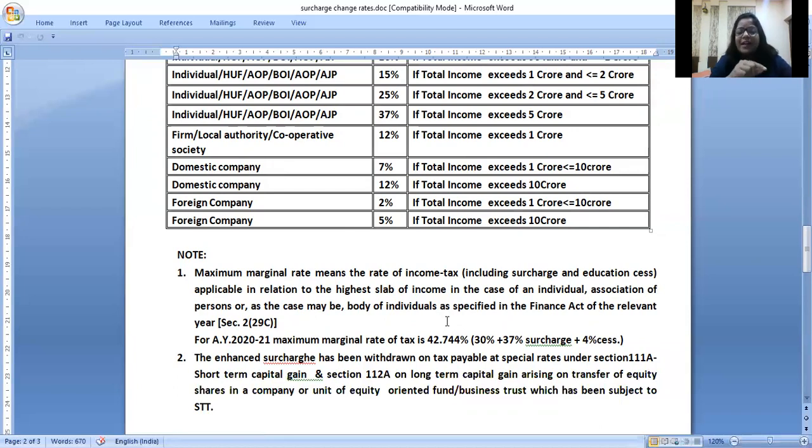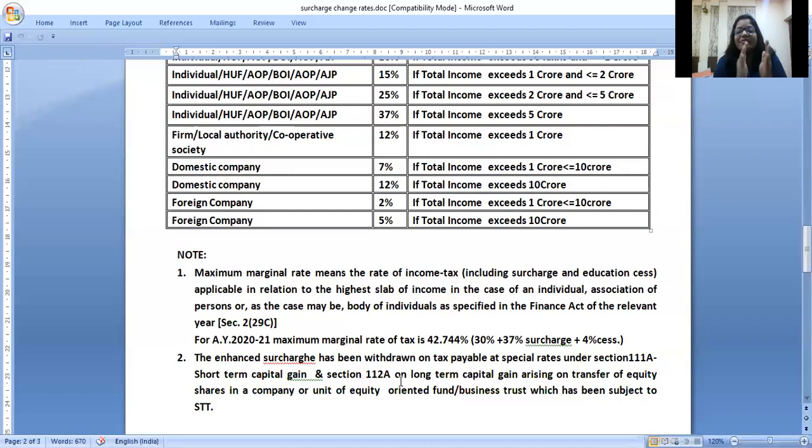This is usually asked in CA Final also for assessment of AOP, yes, assessment of AOP for members and all. How are they going to calculate the tax at maximum marginal rate? It is 42.744%, right?